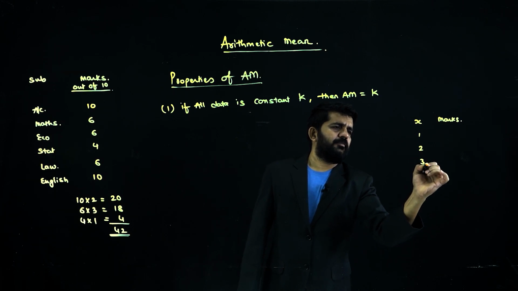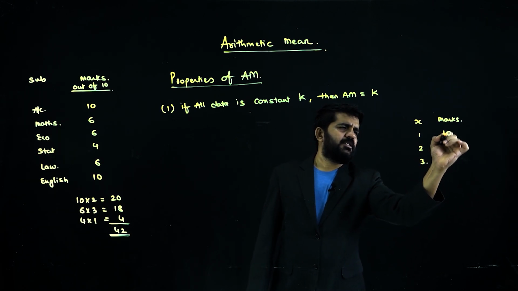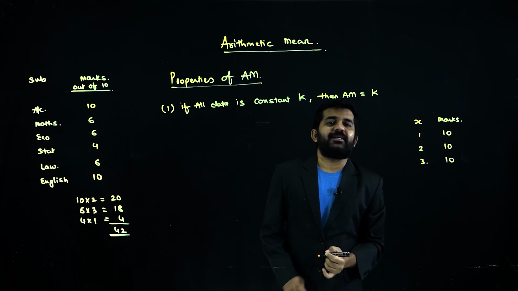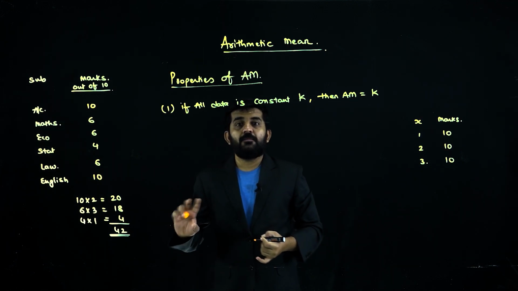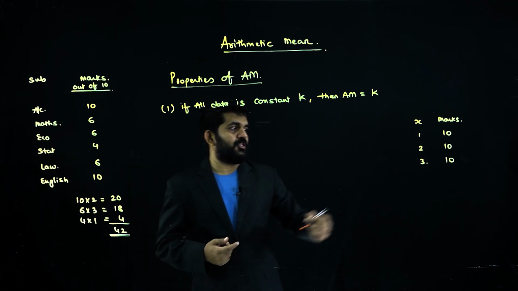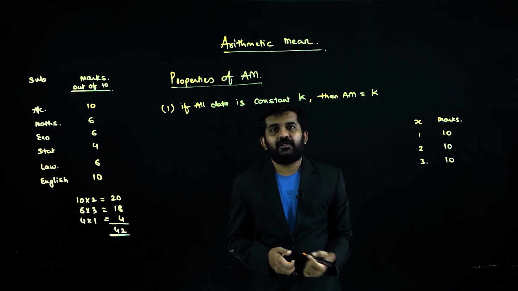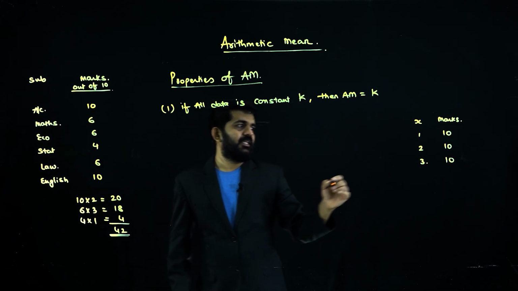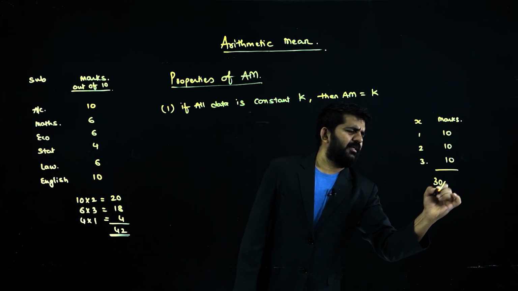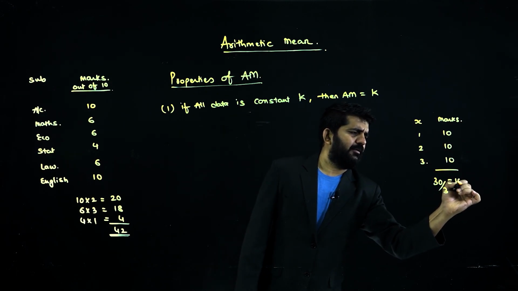First subject, second subject, third subject. Your marks are 10, 10 and 10. Are your marks different, or are they constant? Constant: 10, 10 and 10. Find out the arithmetic mean. Sigma x is 30, divided by n, which is 3, gives 10.